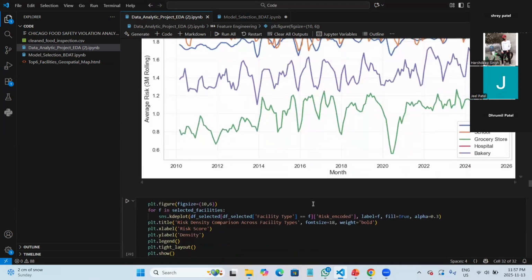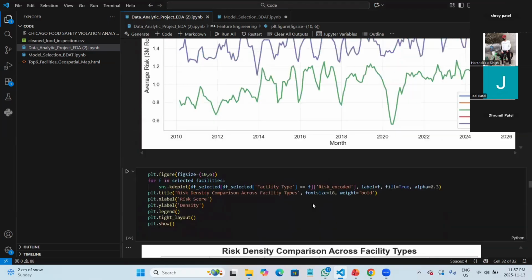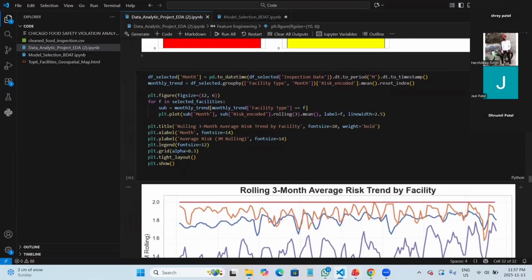So yeah, after this, my next team member is going to move further with the EDA that we have done, because we have made a lot of visuals using that dataset. Thank you.